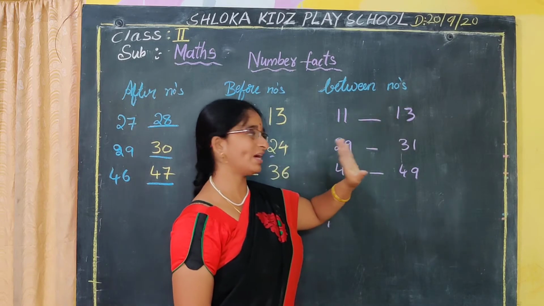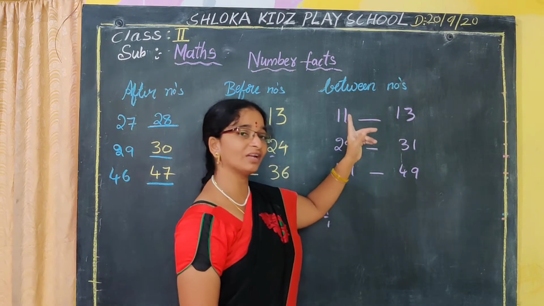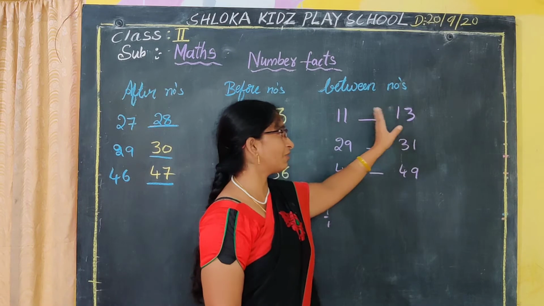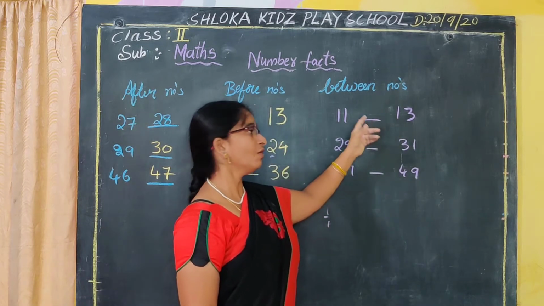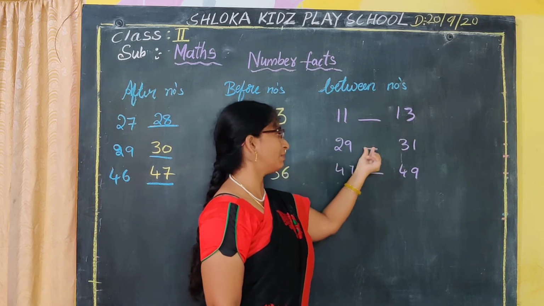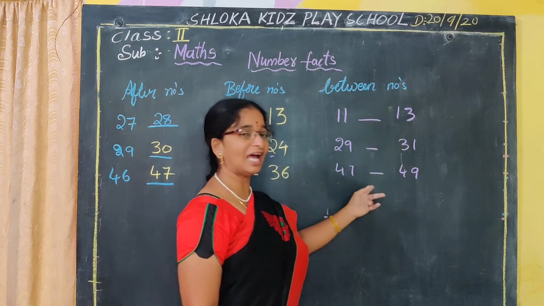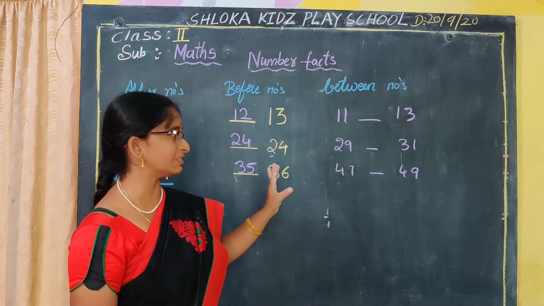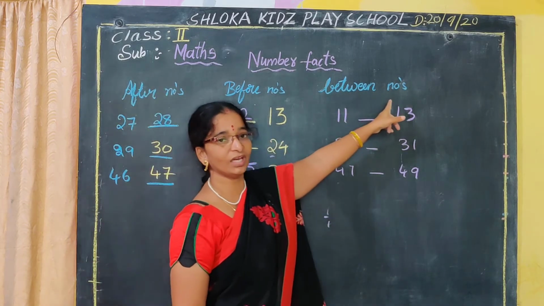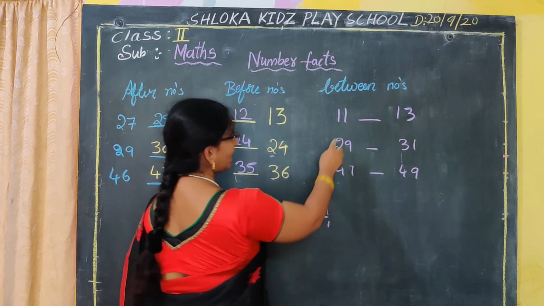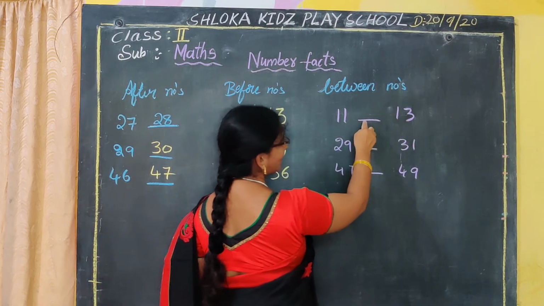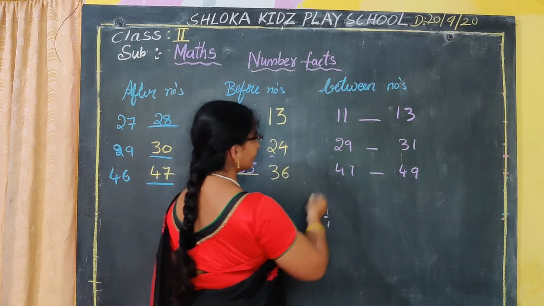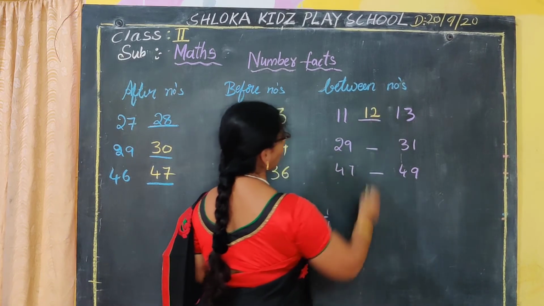Okay, an easy method to understand. So 11 after what will come? 12 will come. So 13 before what will come? 12 will come. So from these two numbers one number will be missing. That missing number is nothing but the between number. Now see here, tell me nana, 11 and 13. In the middle what number has to come? Tell me nana. Yes, 12.